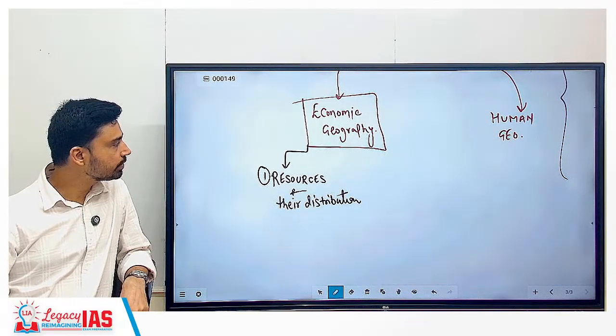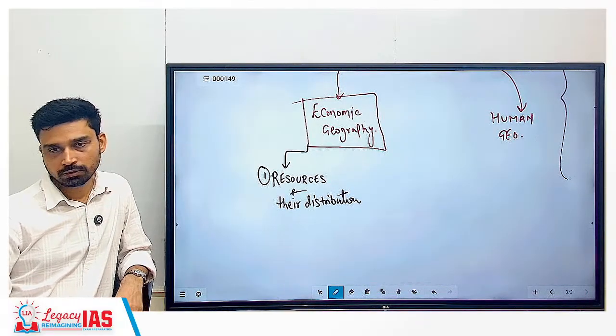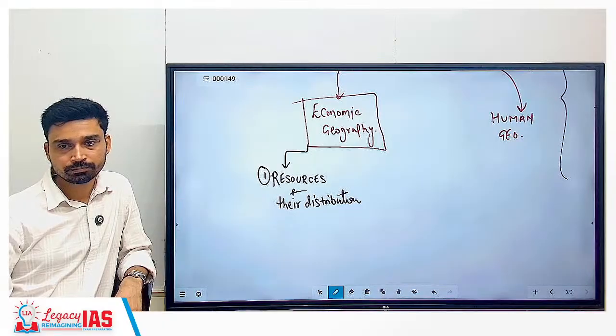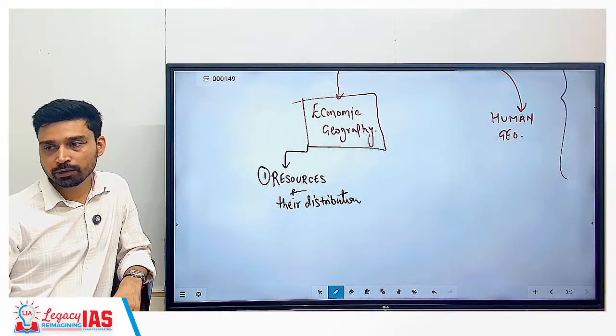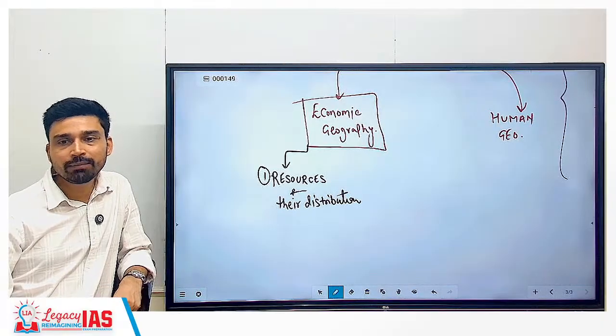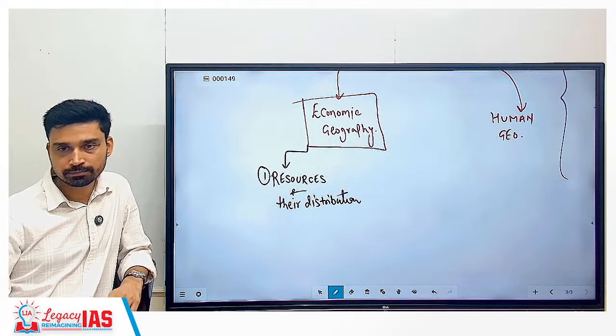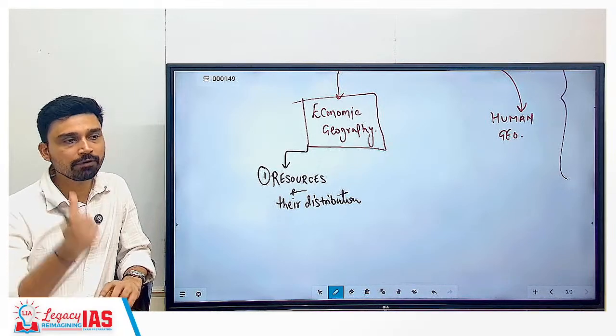Right. So what is a resource? What can you refer to as a resource, or what can be an example of a resource if I ask? Iron ore, right? A mineral example, iron ore is a type of mineral. So any mineral is a type of resource. But what is a resource? If you have to explain it or define it, when can anything be referred to as a resource?